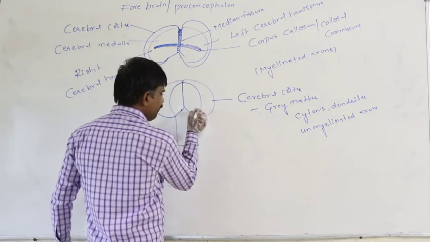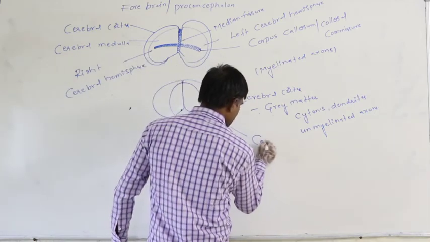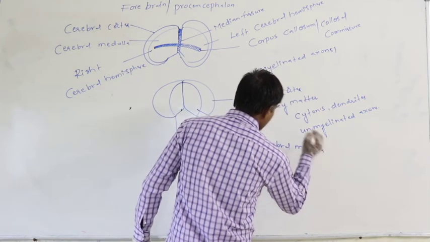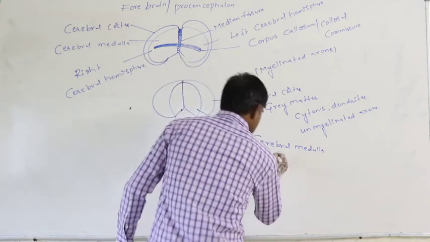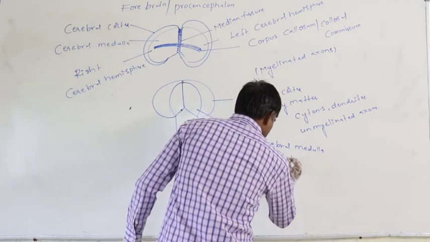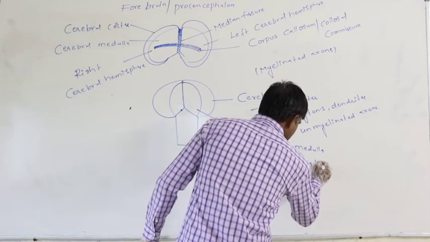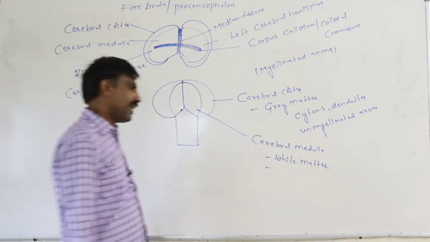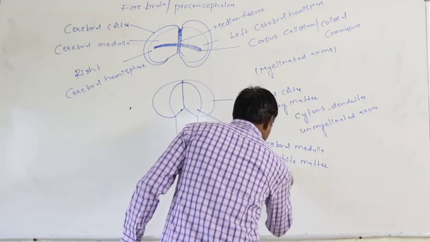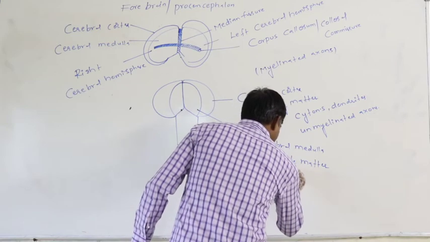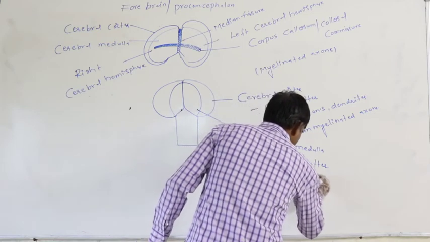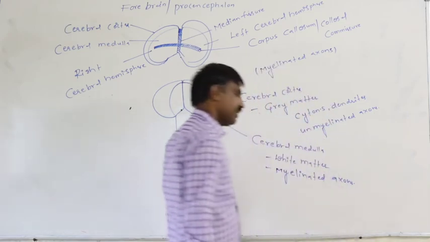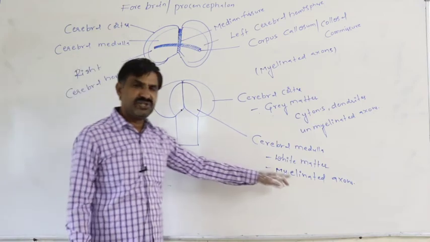In the case of the cerebral medulla, white matter is present. Again, white matter is rich with myelinated axons, because in a myelinated axon, the myelin sheath is present.